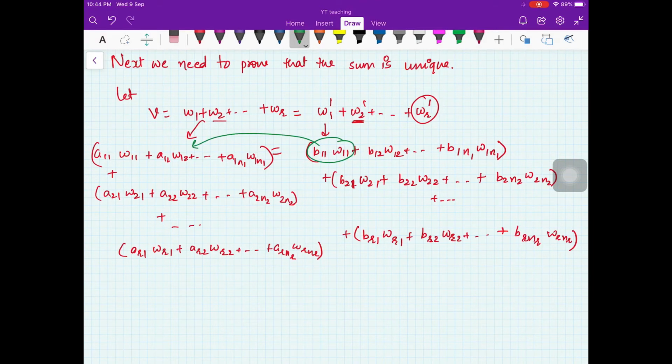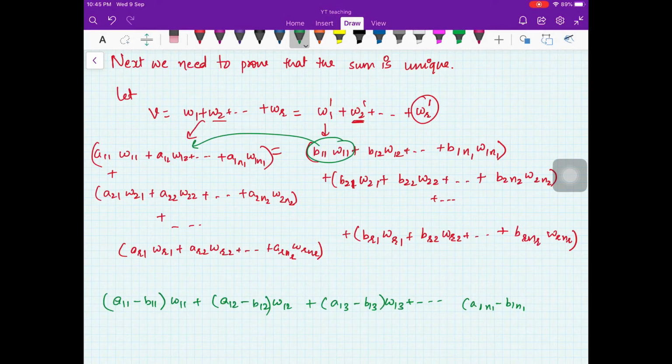What you can do, you can bring these terms on one side. So you will have A11 minus B11 into W11 plus A12 minus B12 into W12 plus A13 minus B13 into W13 and so on.